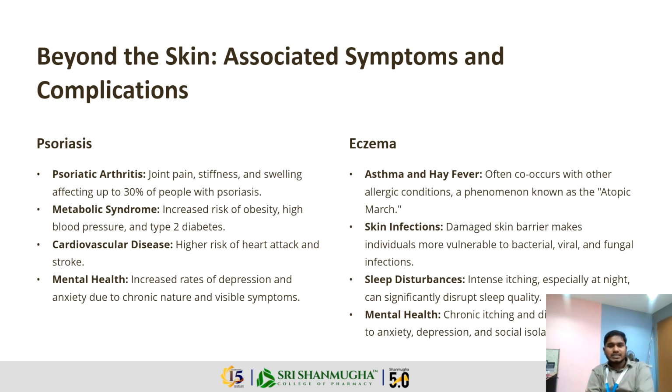For simplicity, why is it a chronic disease? It is a potential threat. If any patient has psoriasis, uncontrolled psoriasis can affect the joints with arthritis, cause metabolic syndrome, and cardiovascular disease, such as a heart or brain attack in the cardiovascular system, and affect mental health. Both conditions share the same symptom of mental health problems.